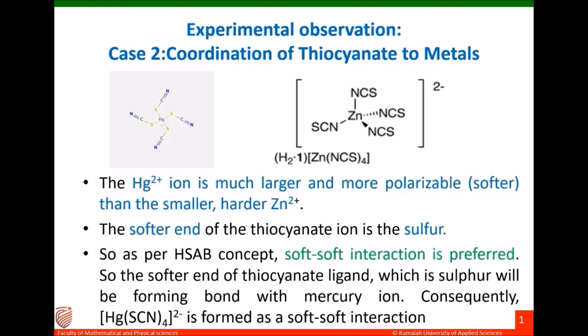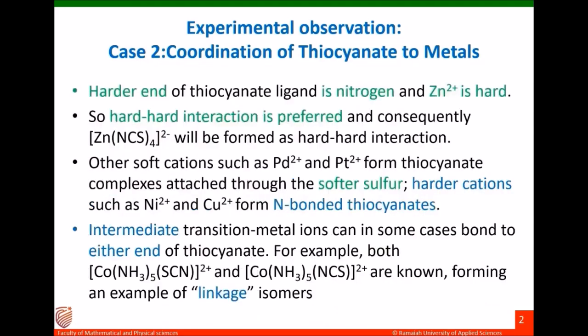At the same time, the harder end of the thiocyanate ligand is nitrogen and Zn2+ ion is hard. So, hard interaction is preferred in this case. Consequently, [Zn(NCS)4]2- will be formed as a hard interaction. So, now we could explain why when interacting with the mercuric ion, the thiocyanate is linking through sulfur, and why thiocyanate is linking through nitrogen when zinc ion is interacting.